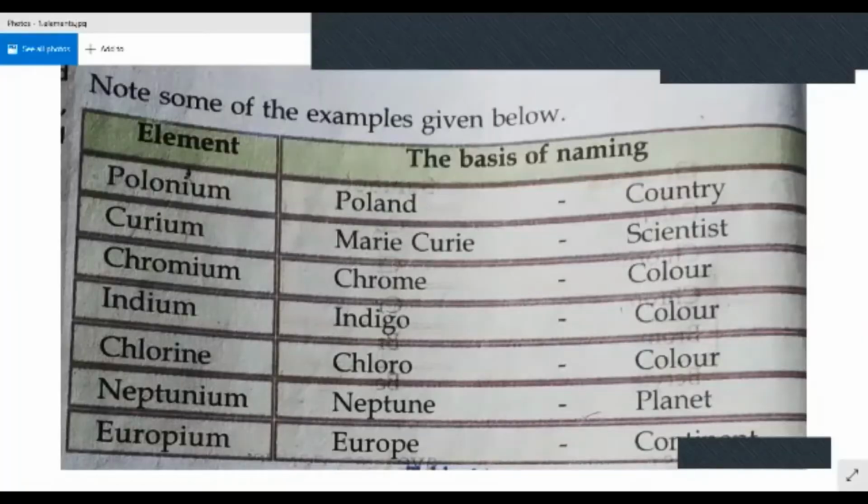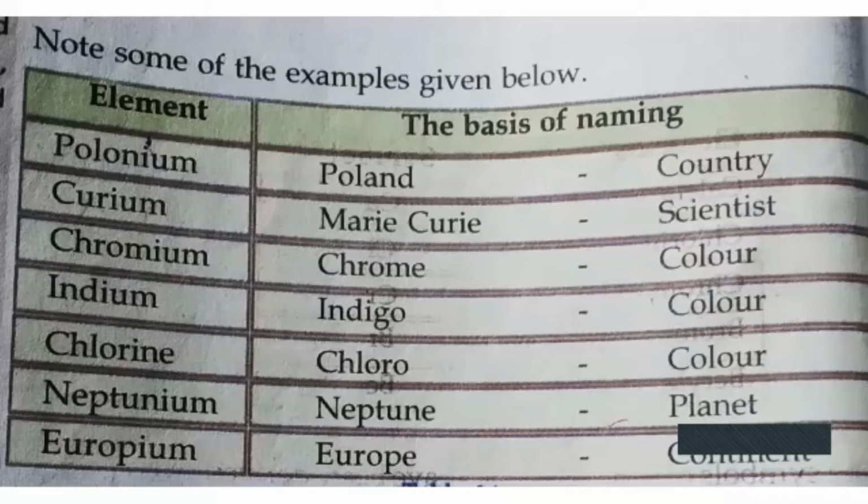This table consists of elements and the basis of naming. What is the first element here? Polonium. Polonium is based on a country, Poland. What is the next one? Curium. Curium is based on a scientist's name, Marie Curie.